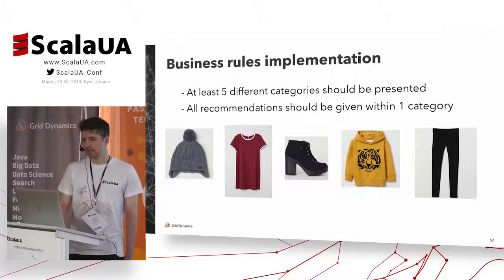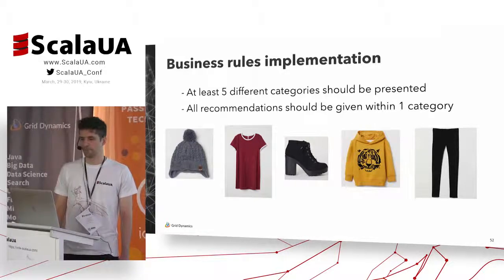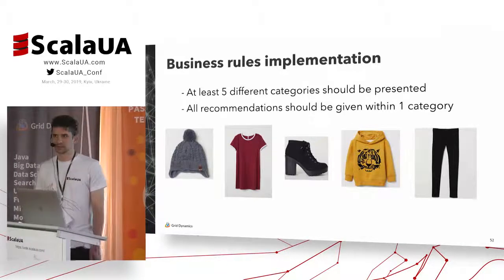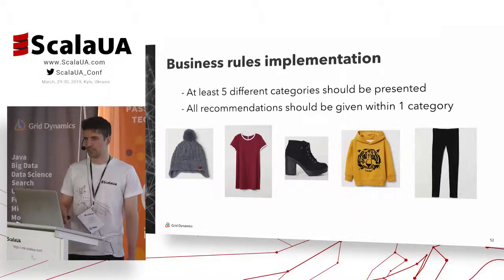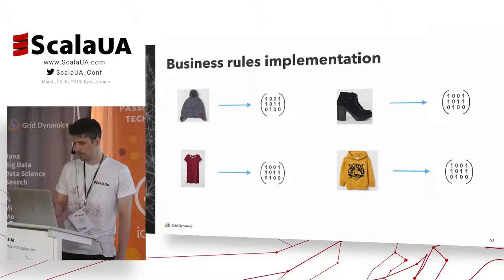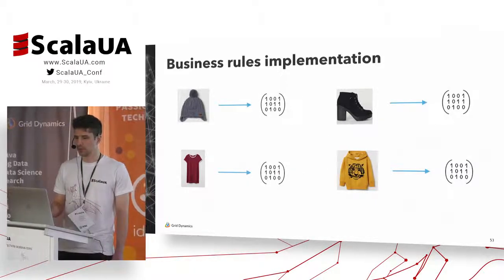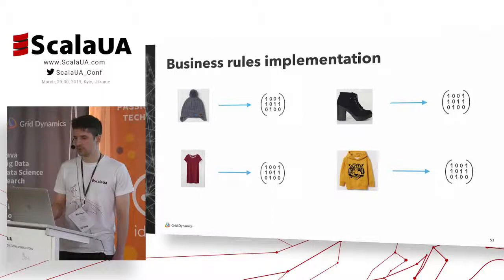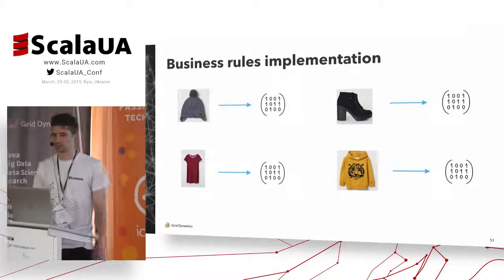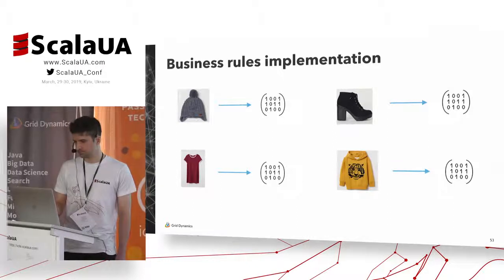Okay, anyway, now I want to show you how we can implement, for example, business rules based on this architecture. So what if we want to have at least 5 different categories presented in recommendations, or otherwise just all recommendations within one category? In this scenario, we want to split the item matrix into smaller matrices grouped by category. So all the products within the same category would be grouped into the same matrix.